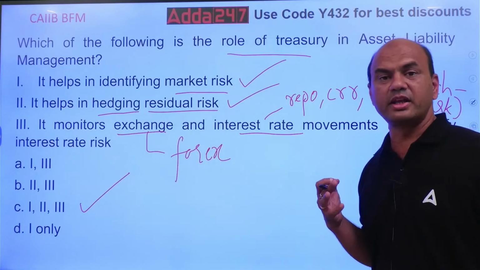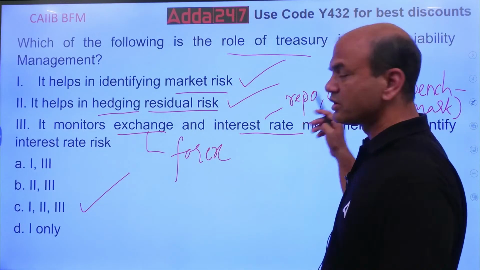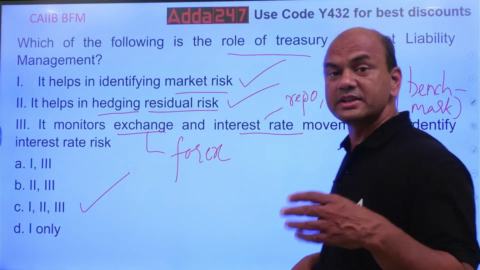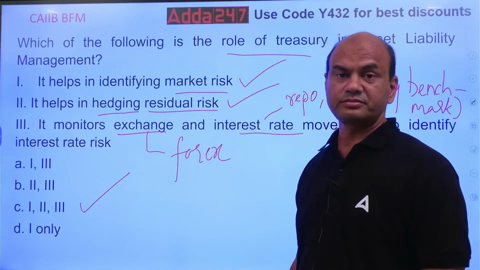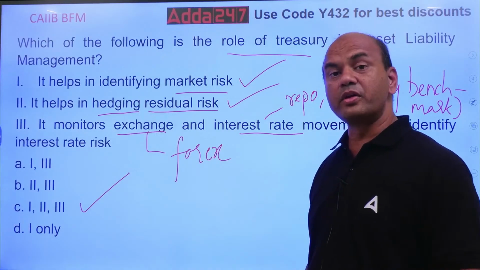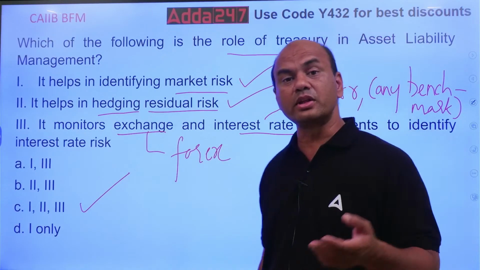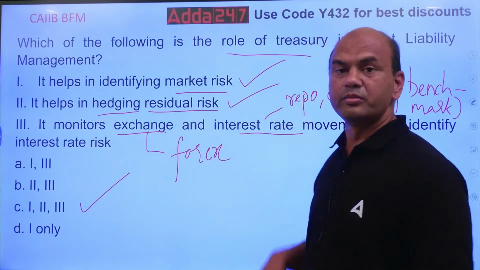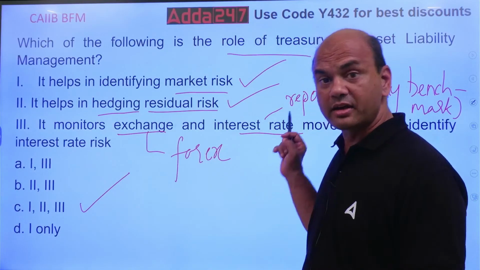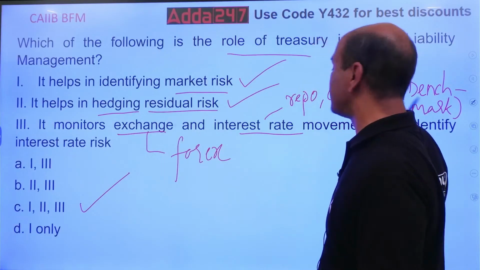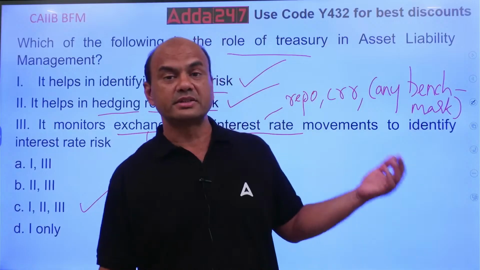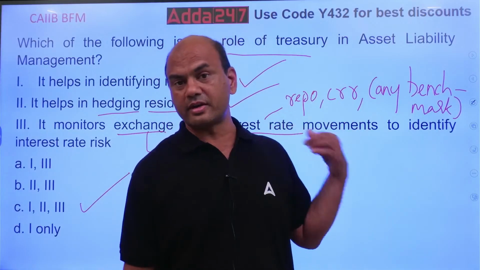If you are dealing in forex, then the benchmark is not CRR or repo. Nowadays, it is ARR, alternative reference rate. If you are dealing with local currencies, then repo is the most important one, and CRR for the banks. So, any benchmark rate is basically the meaning of this interest rate.